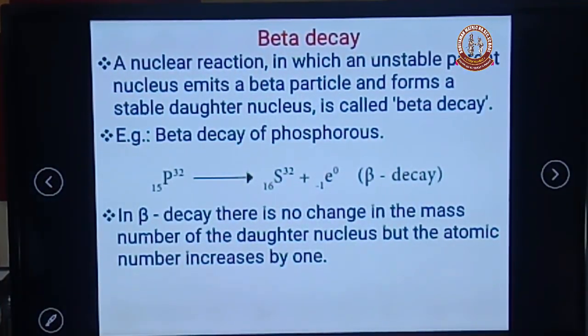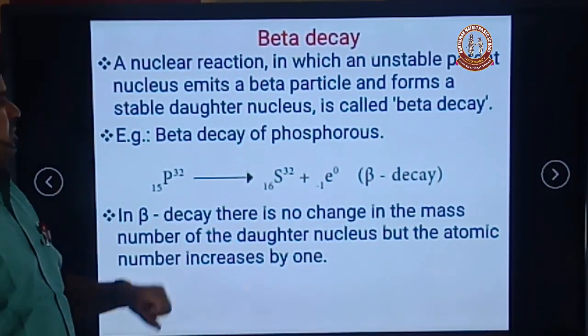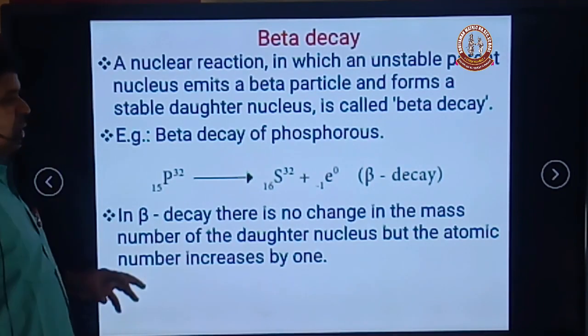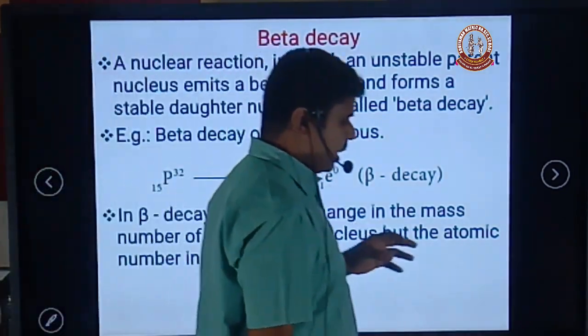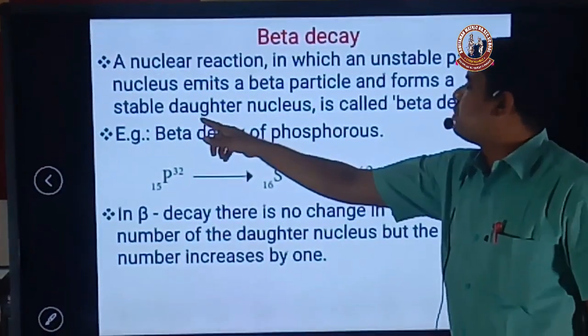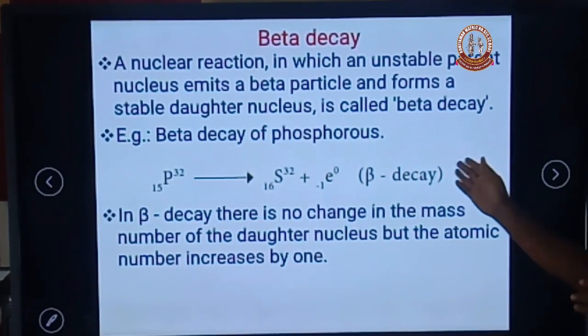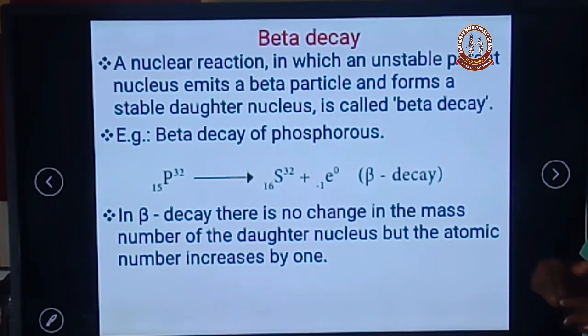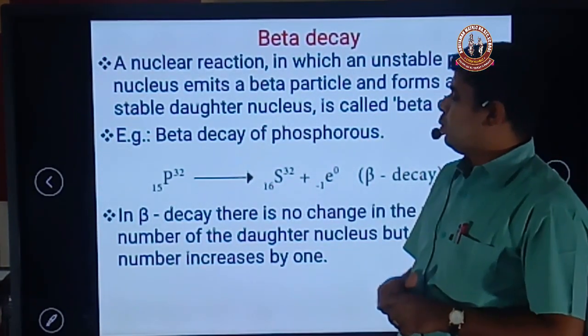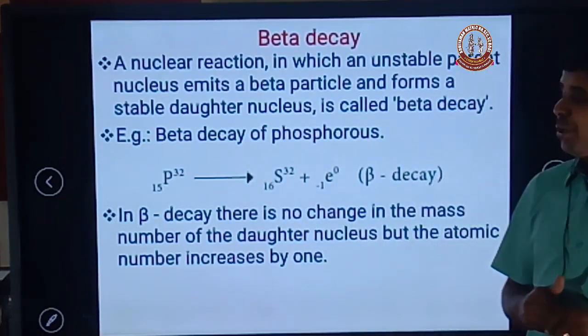Next one is beta decay. In a nuclear reaction, when an unstable parent nucleus emits a beta particle to form a stable daughter nucleus, it is called beta decay. In this beta decay process, phosphorus is converted into sulfur. Phosphorus-32, with atomic number 15, is an unstable parent nucleus.